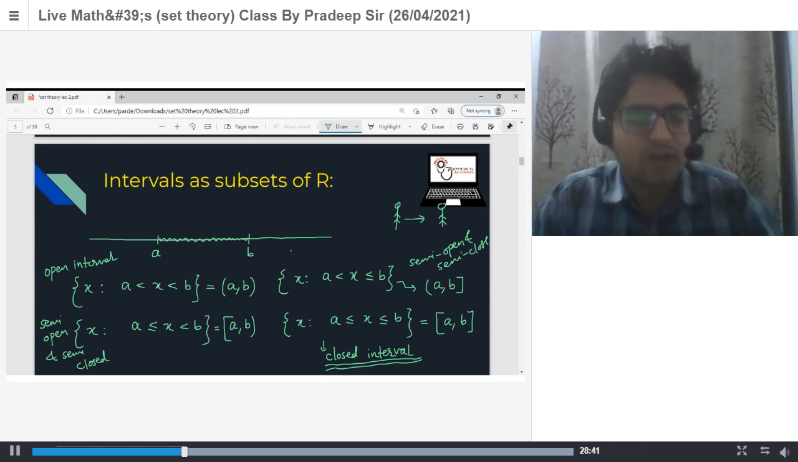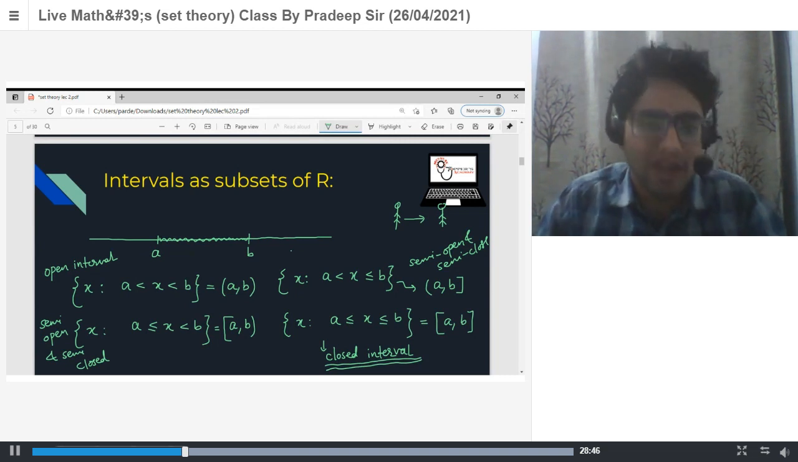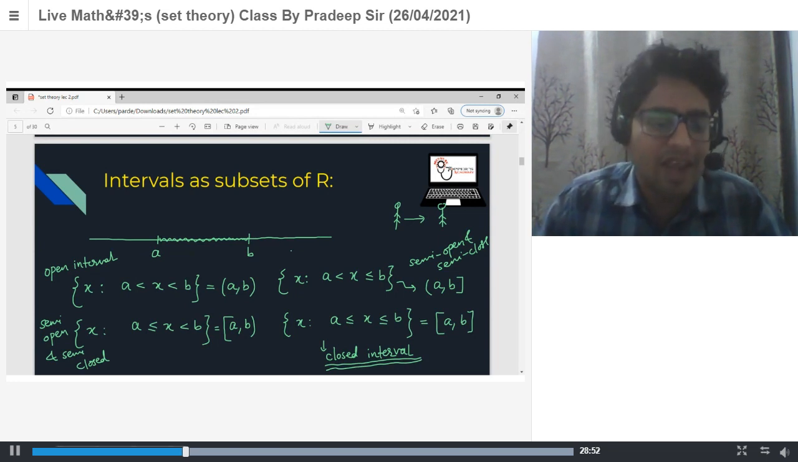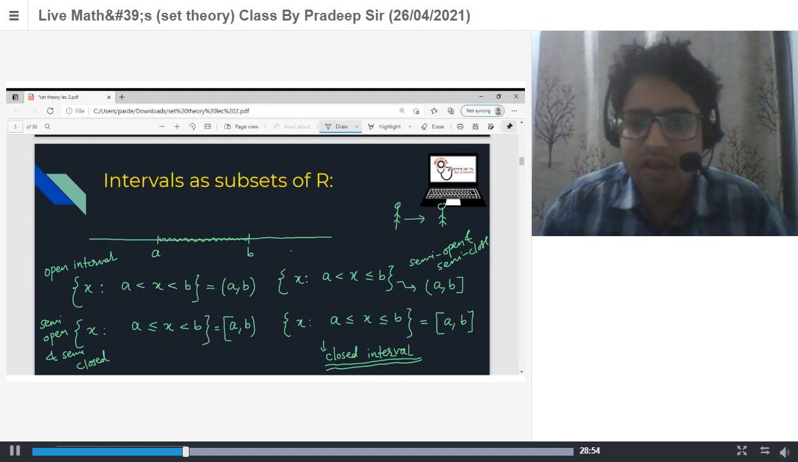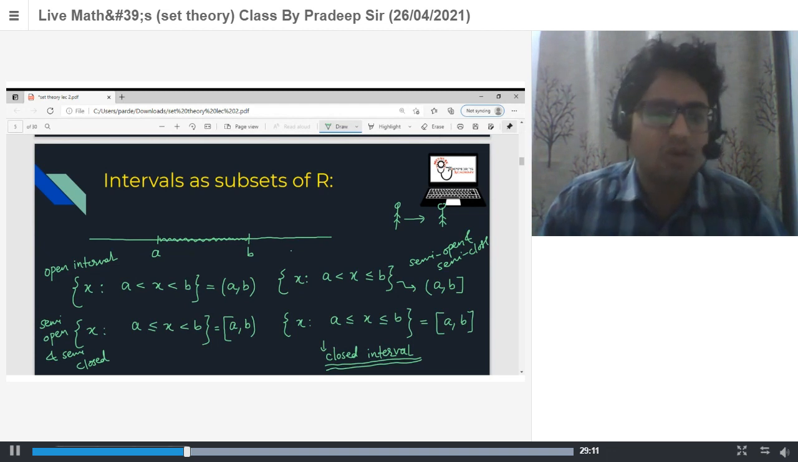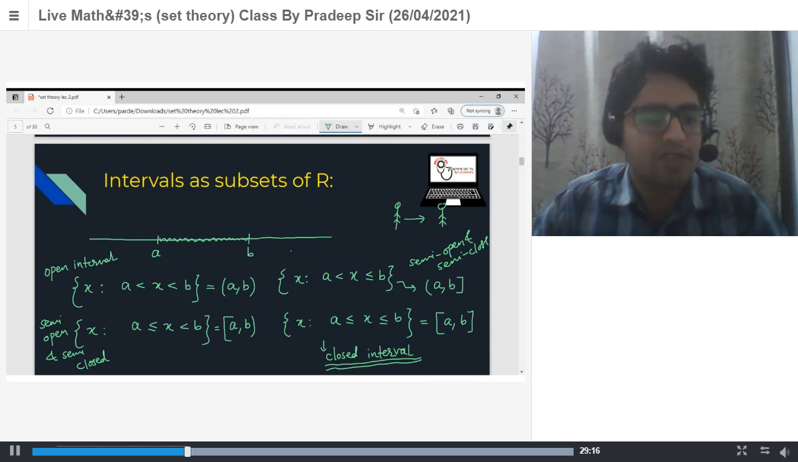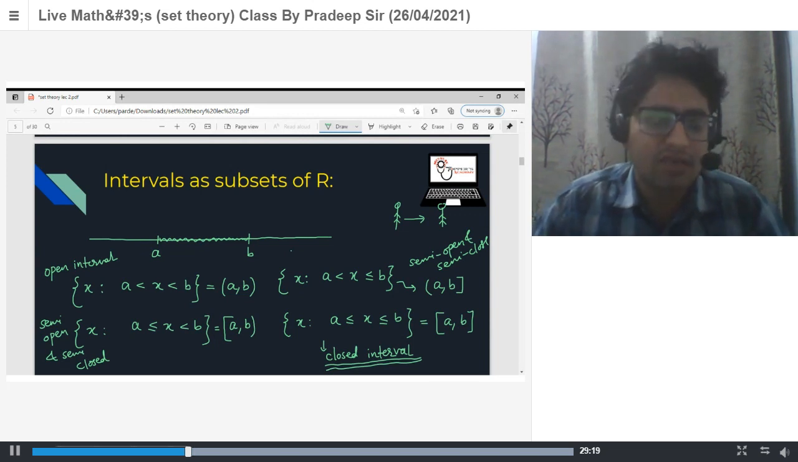First one is open, when both are excluded, when x is strictly lying between A and B. Second one is semi-open and semi-closed, where A is included and B is excluded. In the third, A is excluded and B is included, so this is again semi-open and semi-closed. B is closed and A is open here. Next one is when both are included, so this is closed A, comma, closed B, known as the closed interval. So there are 4 types of intervals: the open interval, 2 types of semi-open and semi-closed interval, and the fourth type, the closed interval.